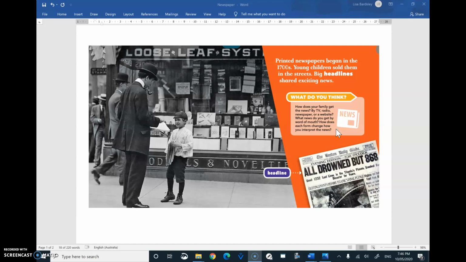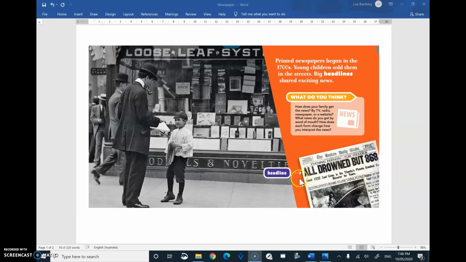How does each form change how you interpret the news? That might mean that when you hear the news on TV is different to when you hear the news from your friend or from your parents. It might be explained differently, or even biased. Sometimes we get one side or one point of view rather than just facts.